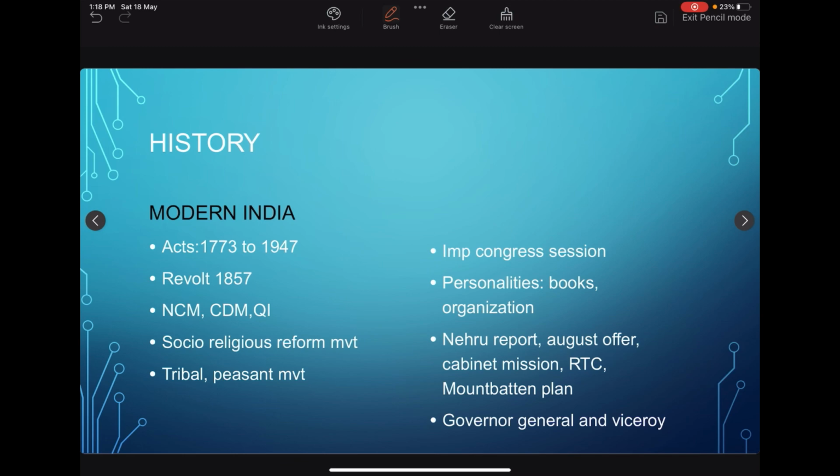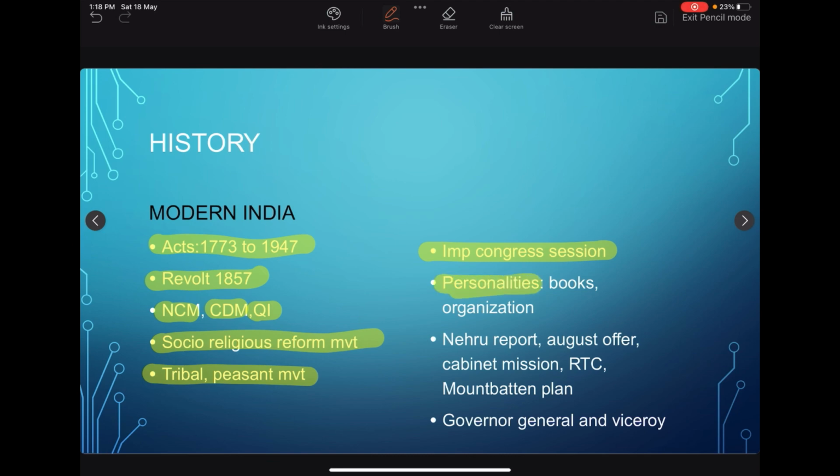In modern India, we need to cover the acts from 1773 to 1947, the revolt of 1857, then movements like NCM, CDM, Quit India movement, social religious movements, tribal peasant movements, and some of the important Congress sessions we have to make note of. Apart from that, we should know the personalities, their books, organizations, Governor General, Viceroy and their role. Then important reports like the Nehru report, some of the missions like the cabinet mission, plans like the Mountbatten plan, these are the important ones in modern India.